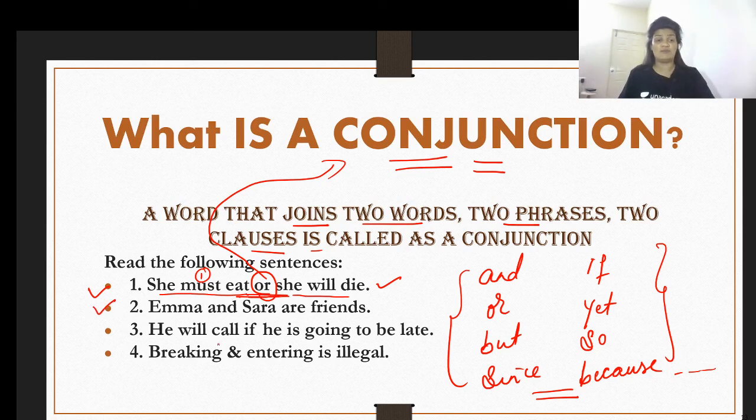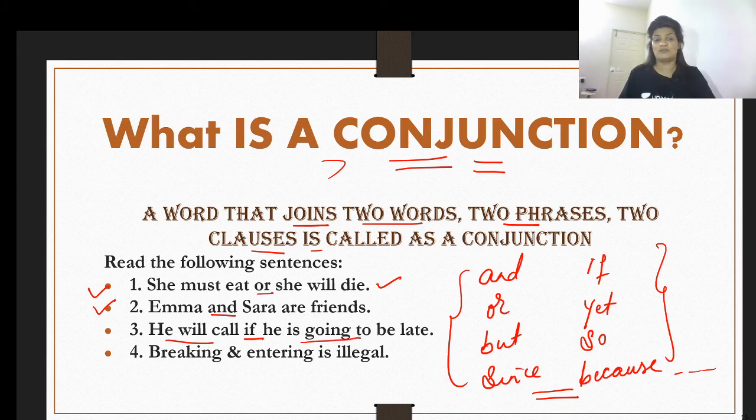Next is Emma and Sarah are friends. Emma and Sarah, number one, number two, and we got to combine them, and we have used the word and over there to combine. Therefore, and is your conjunction. He will call if he is going to be late. He will call, one clause.